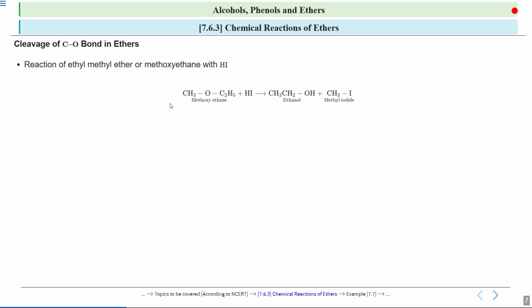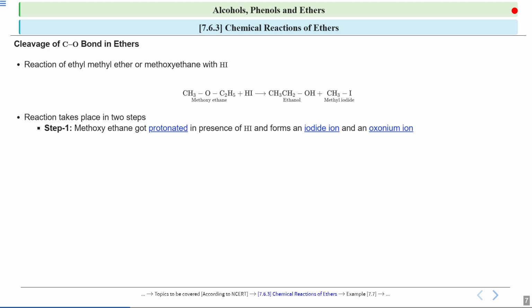Okay. Now we will see how this reaction is taking place. In step 1, this methoxyethane gets protonated in the presence of hydrogen iodide and it forms an iodide ion and an oxonium ion. So see, you have this methoxyethane and you have this hydrogen iodide over here.